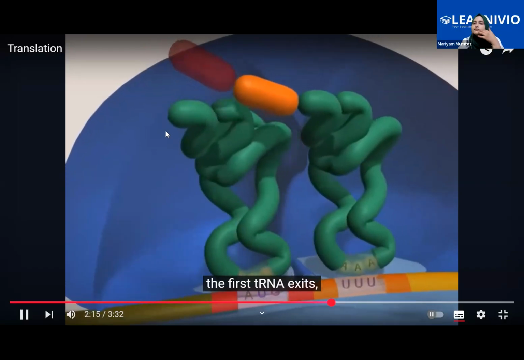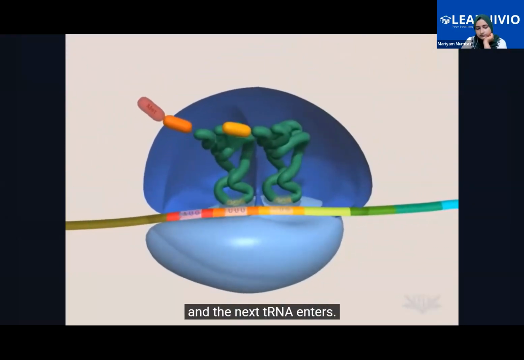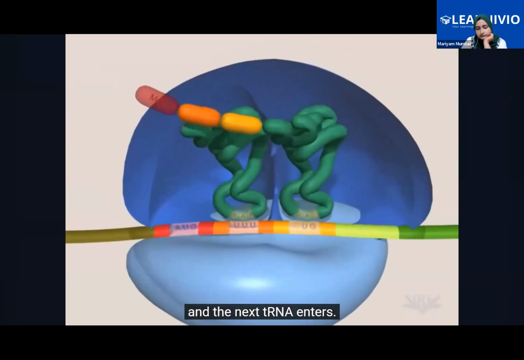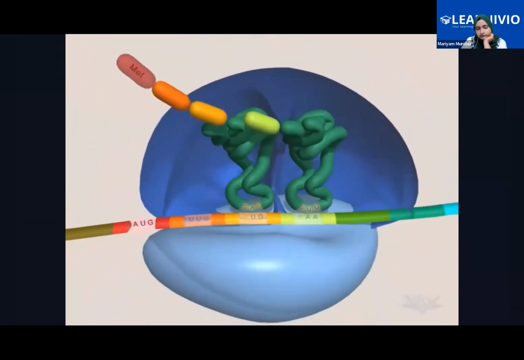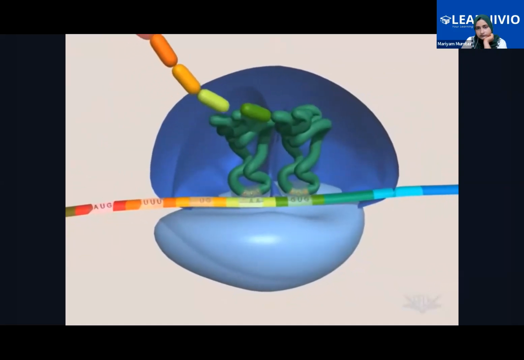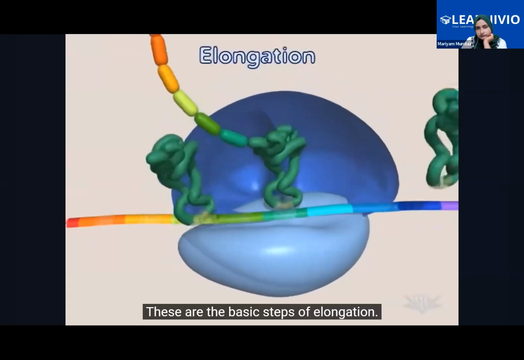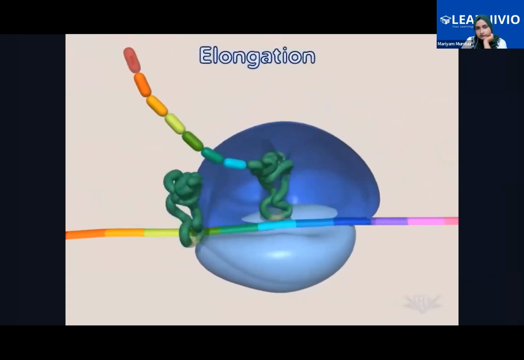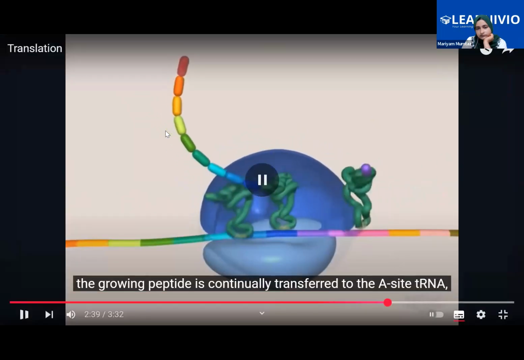The first tRNA exits, the ribosome moves along the mRNA, and the next tRNA enters. These are the basic steps of elongation. Ma'am, what happens to the tRNA as elongation continues? The tRNA goes out.